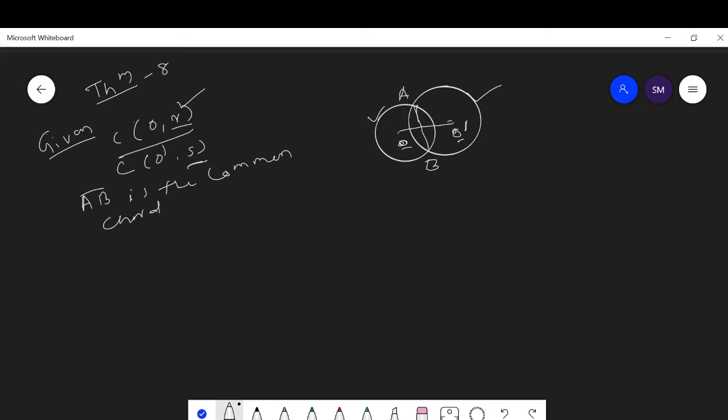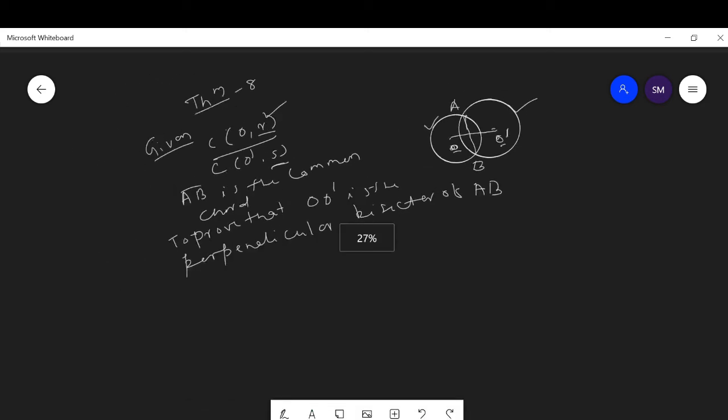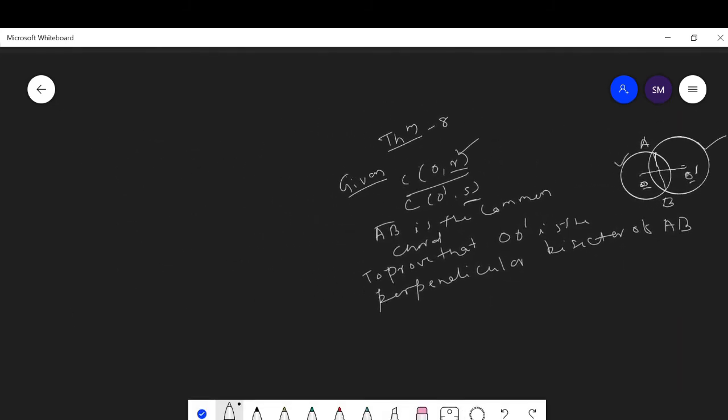Then we have to prove that OO dash is the perpendicular bisector of AB. Then let us prove it.